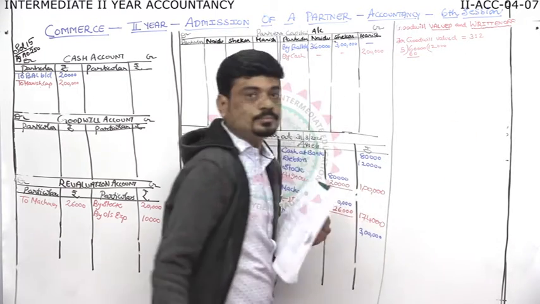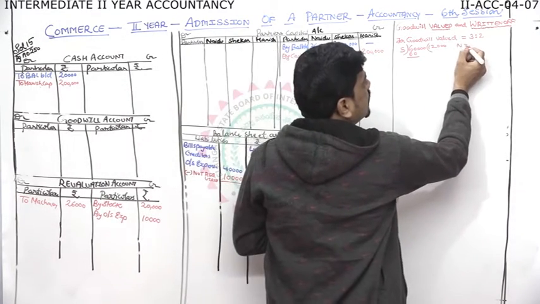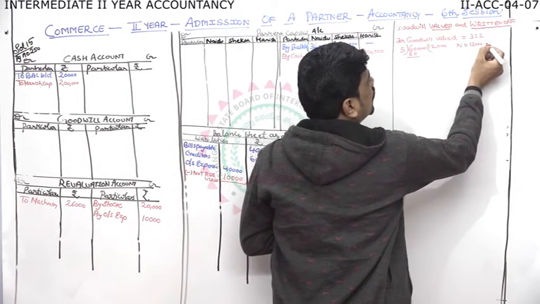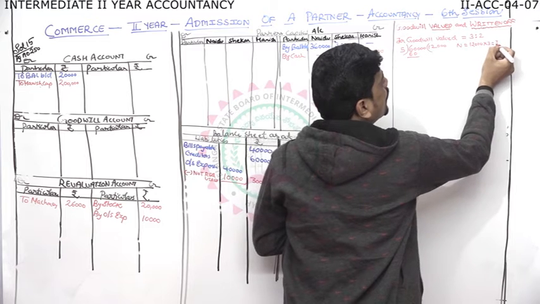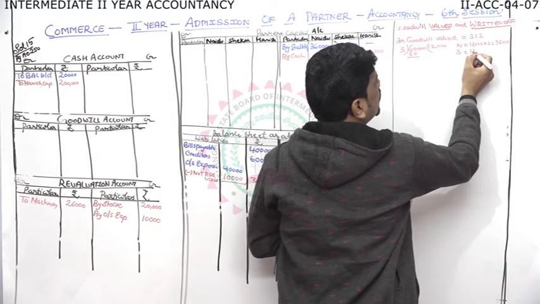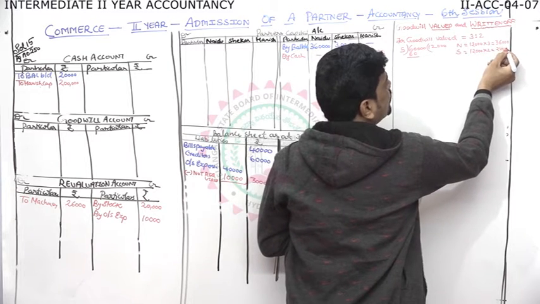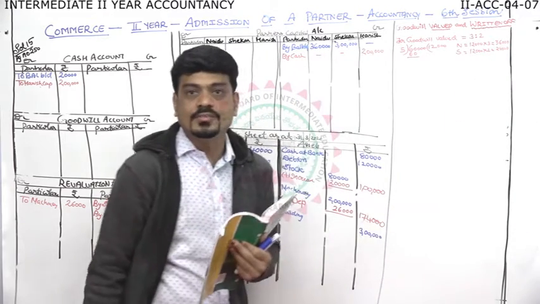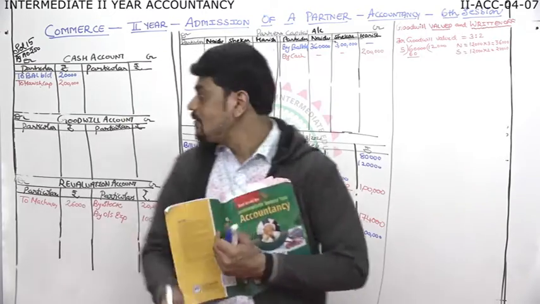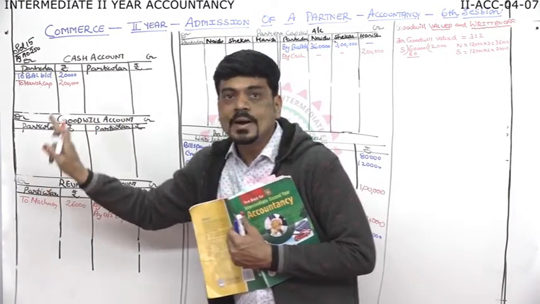So 12,000 here. Now I'll find the share of Naidu. Naidu, 12,000 into 3, 36,000. Then Shekhar, 12,000 into 2. 12 twos are 24. 36, 24, 60 we got. Valued. So we are valuing the goodwill. When we value the goodwill, entries: goodwill to partners.